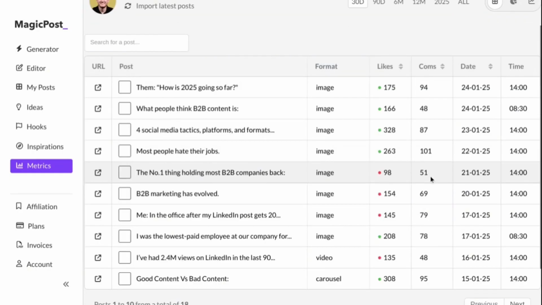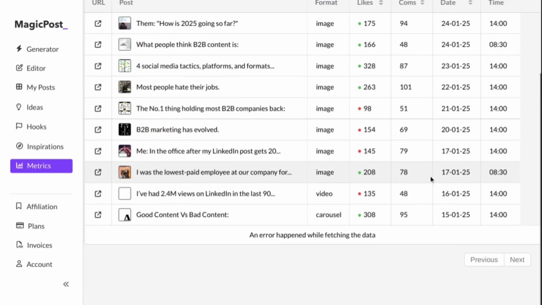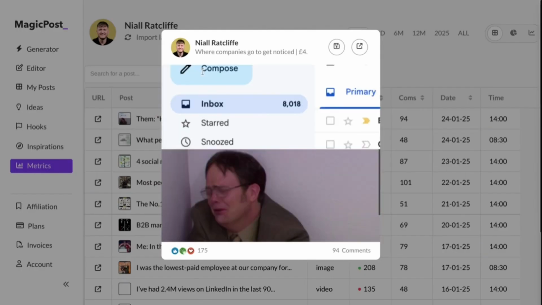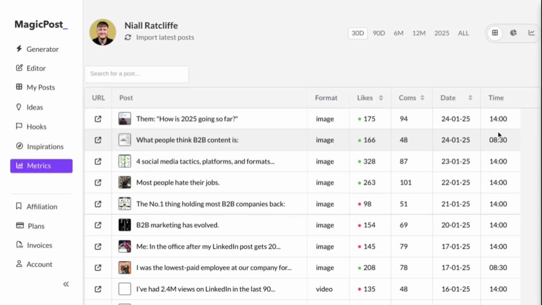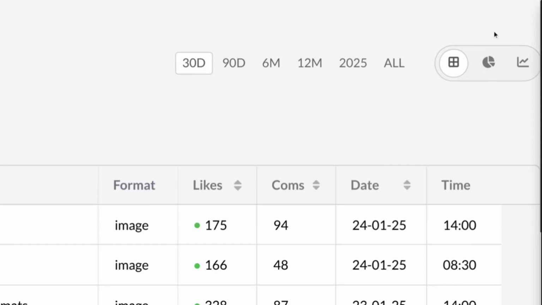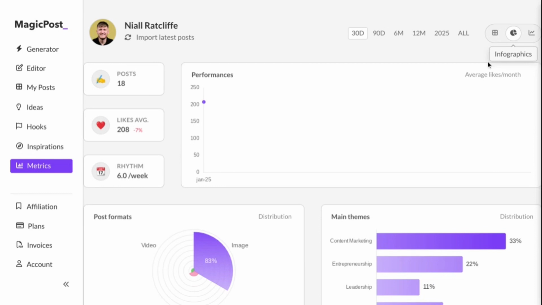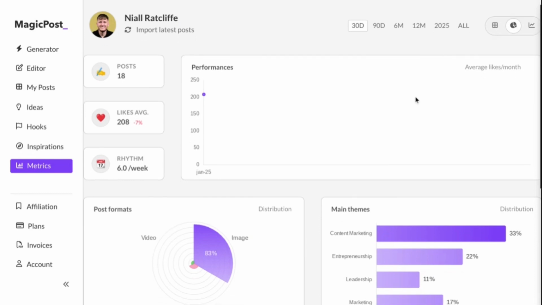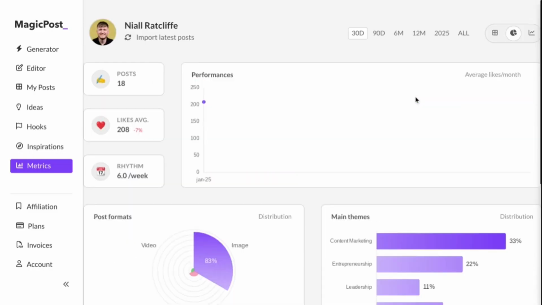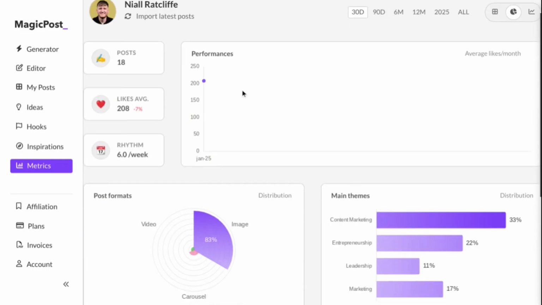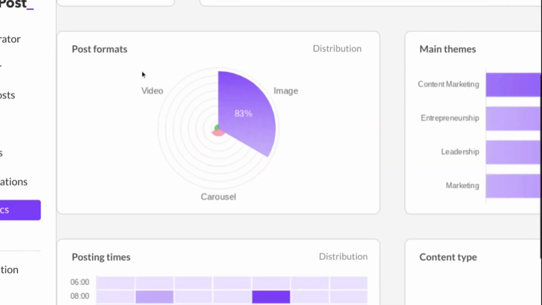Finally, it is done. As you can see, these are his previous posts. Click on that. Oh my word. But yeah, you get the gist of it all, right? And over here we saw the published posts, right? Now this is what I love, the infographic. This one basically gives you an in-depth analysis of your posts and performance through your entire, I don't know, it doesn't really specify the duration, but as you can see, the post format that this guy actually likes is image.